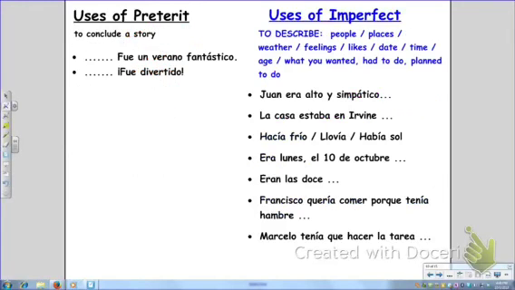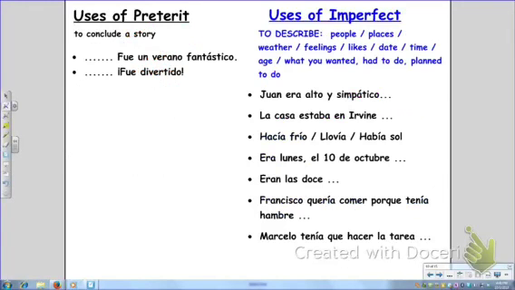So here we have a couple examples. If we're telling a big, long story and it ends with, fue un verano fantástico, we're using preterite because you're not just describing the summer, you're concluding that because of everything you just told, the summer was fantastic. Okay? Or same if you told a whole long story and you end with fue divertido. I know fue divertido is describing it, but it is the concluding statement of everything you just said, so you would use preterite.